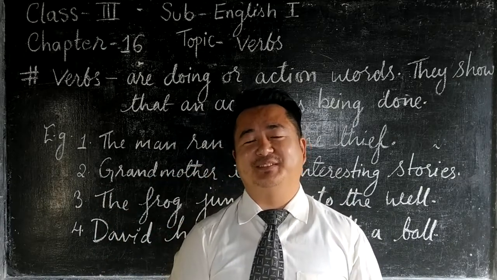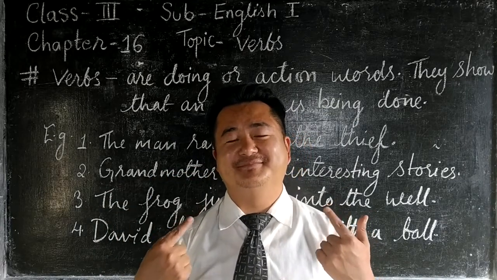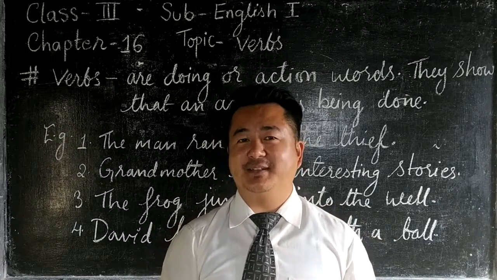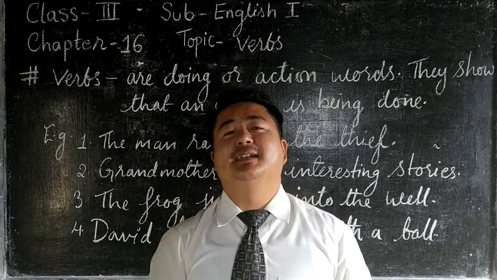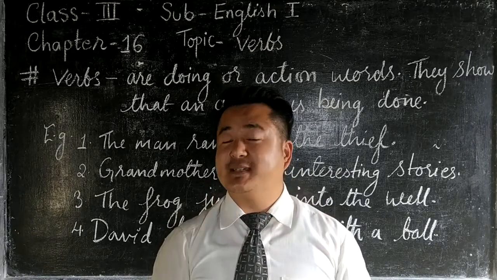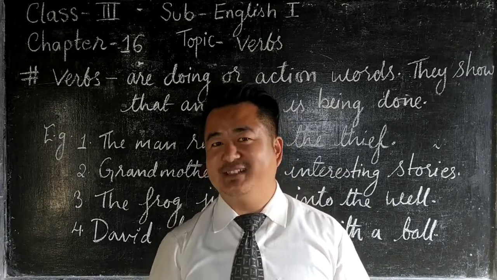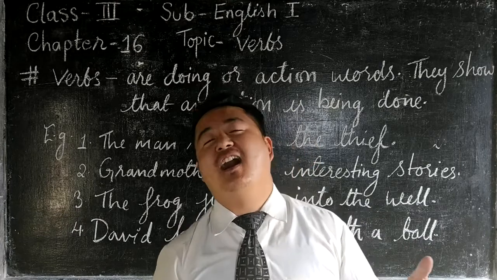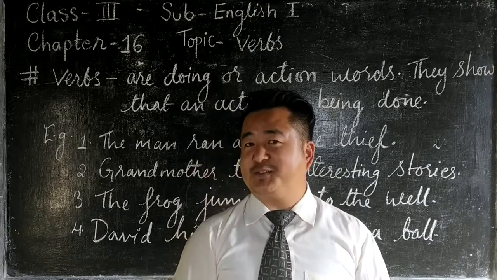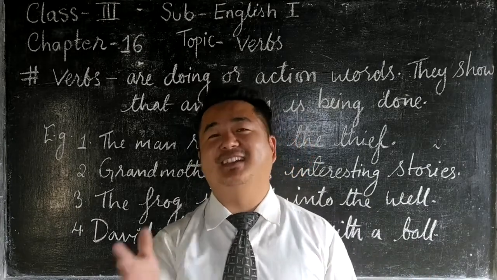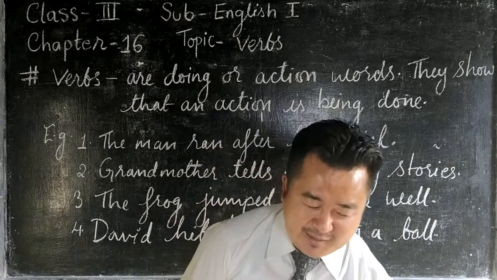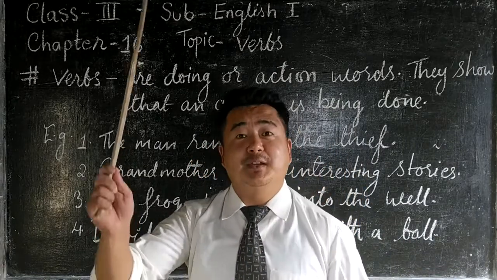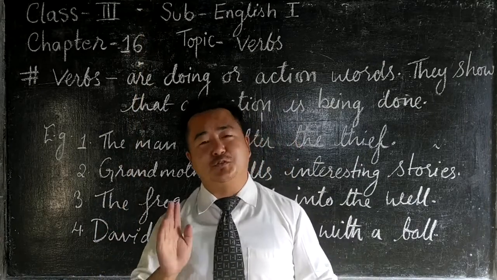Now just see what I am doing right now. I am just smiling, right? You can see the curve that I made, I'm just smiling. If I say ha ha ha ha, am I not doing some action? Yes, I'm laughing right now. And if I pick that stick and hit you, no, I'm not going to do that.